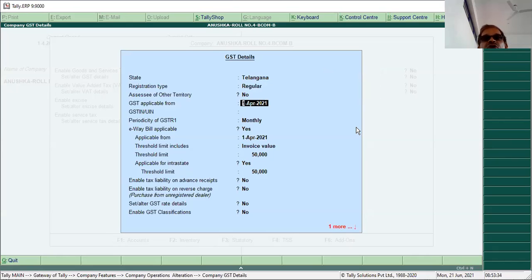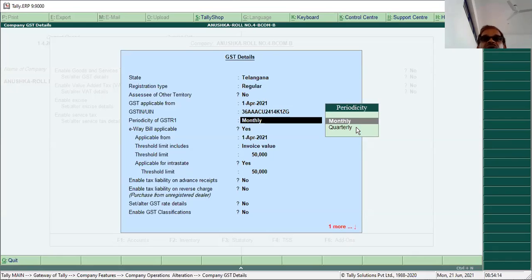GST applicable from 1/4/2021. Now you should enter the GST number. I have the GST number of Telangana state, because assume you are selling services. You are a trader, so you should enter your GST number as a firm owner. Entering the GST number, 36 starts with the Telangana code, AAACU2414K1ZG. This is the state GST number, the Goods and Services Tax Identification Number, GSTIN.